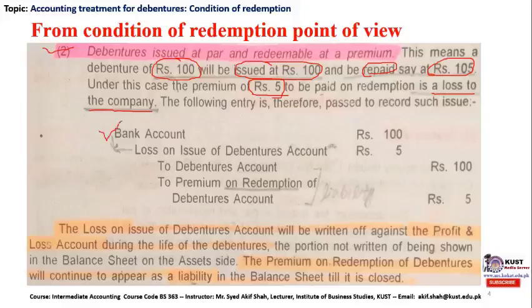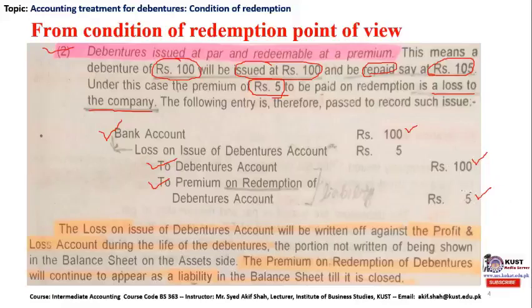Initially, at the time of issuance, the bank account will be debited with the par value. The debenture was issued at par, and the liability account shall be credited with debenture account 100, the same amount. However, the extra amount we need to pay at the time of redemption is a liability of the company, so premium on redemption of debenture account needs to be credited. This was the par value, and this is the additional amount required at the time of redemption. So this is actually the liability of the company. An increase in liability is normally recorded by credit, so we have credited correctly.